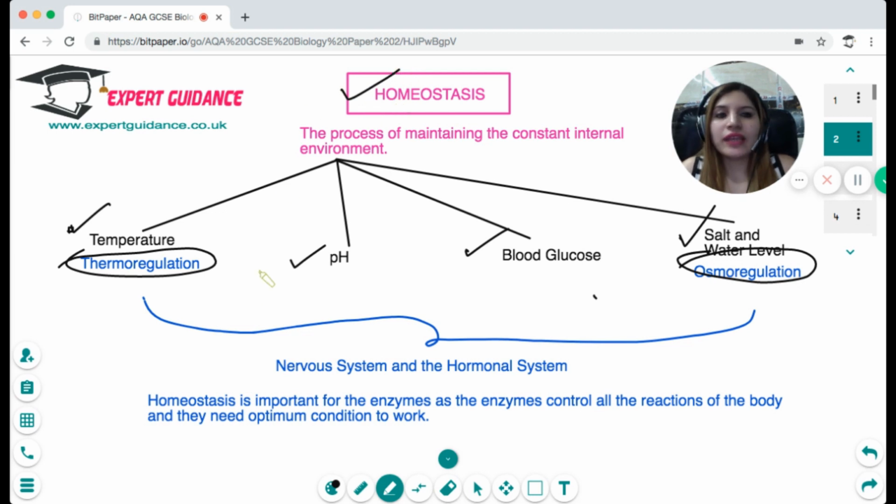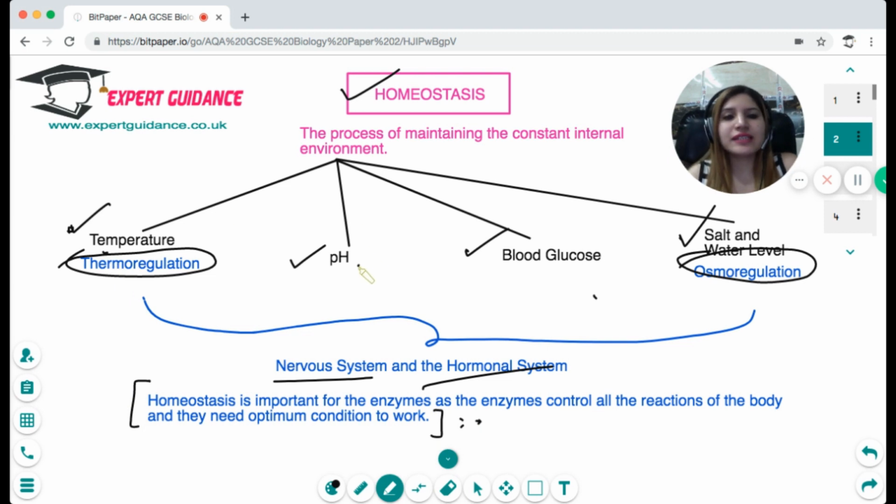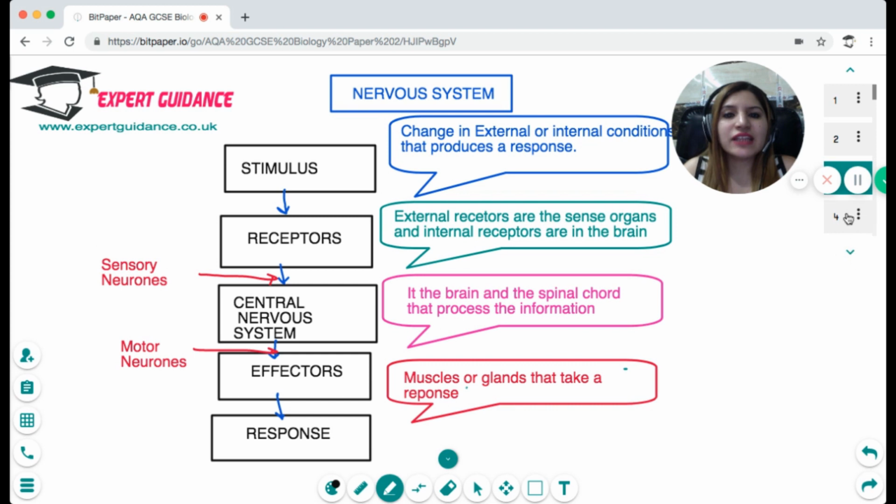Now, how is this homeostasis achieved? This is achieved by two systems working in your body, the nervous system and the hormonal system. Why is this constant internal environment important? Homeostasis is important for the enzymes, as it is the enzymes which control all the reactions and metabolism of the body, and they need optimum conditions to work. If the temperature or the pH level increases, it can change the activity of the enzyme and affect your body reactions. So it is very important to maintain homeostasis.